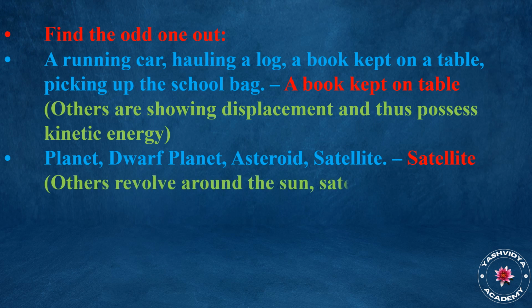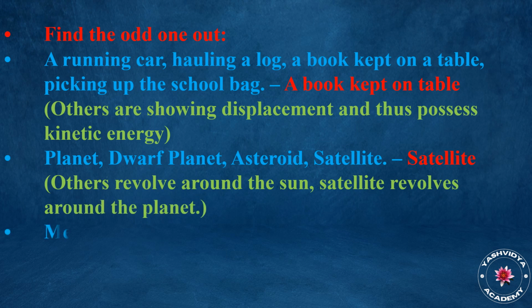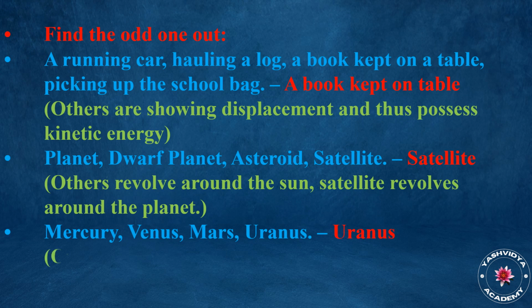Satellite. Others revolve around the sun. Satellite revolves around the planet. Mercury, Venus, Mars, Uranus. Uranus. Others are inner planets.